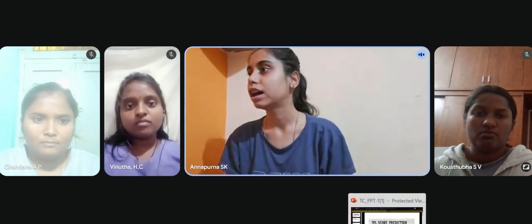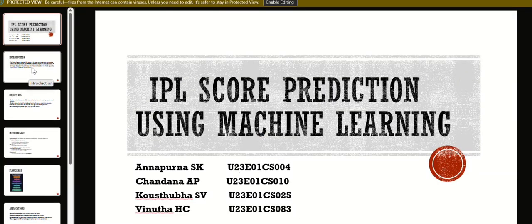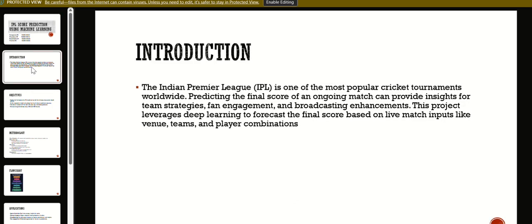Here goes the introduction. The Indian Premier League (IPL) is a leading T20 cricket league with high-scoring and unpredictable matches. Accurate first innings score prediction is valuable for broadcasts, fantasy players, and fans. Machine learning helps predict scores using historical match data like overs, wickets, and run rate. This project focuses on creating a data-driven model to predict scores and demonstrate how data analytics can improve match